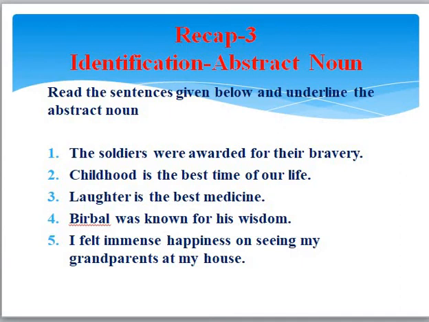Childhood is the best time of our life. Again, childhood are the feelings and the emotions associated with being a child. So childhood is the abstract noun. Laughter is the best medicine. Laughter is the abstract noun. Birbal was known for his wisdom. We all know Birbal was a minister in Akbar's court. He was known for his wisdom. So wisdom is a quality he had, or the quality of knowing what is right, knowing many things. It comes from within. It's related to feelings and emotions. So it is not any concrete object. So wisdom is an abstract noun.